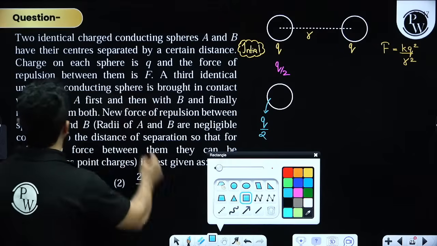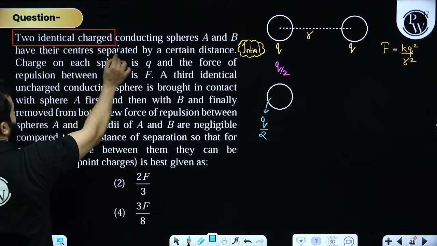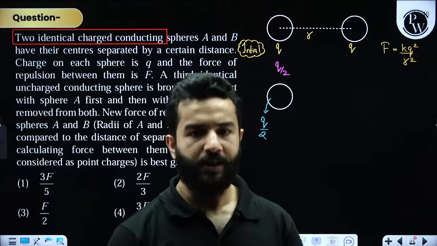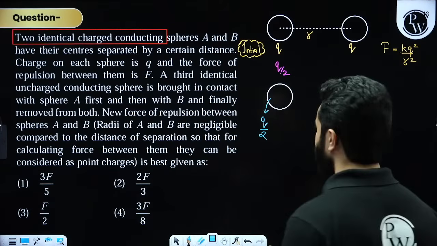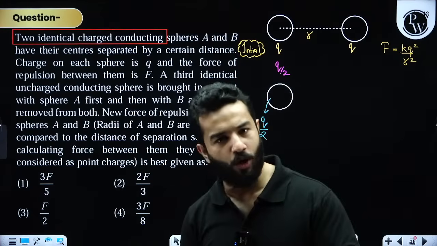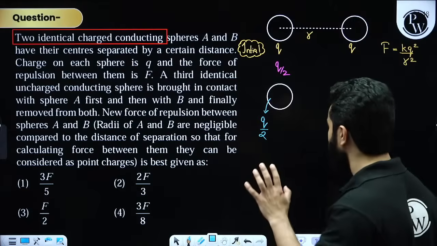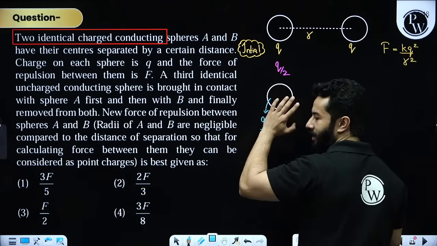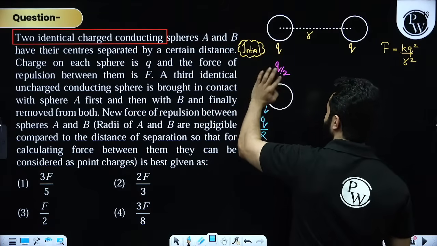Because these are identical, charge will get redistributed because of the potential difference, right? And because these are identical, the potential will be written as KQ by R. I don't want to do all of those things. Hopefully everyone remembers this. So charge will be equally distributed. You can simply write down Q divided by 2.